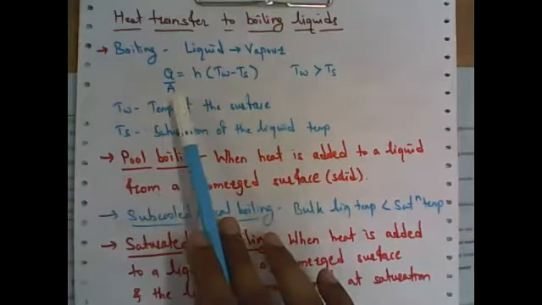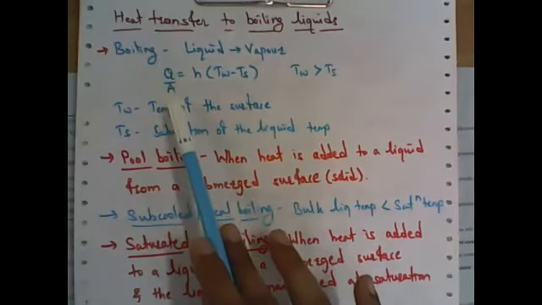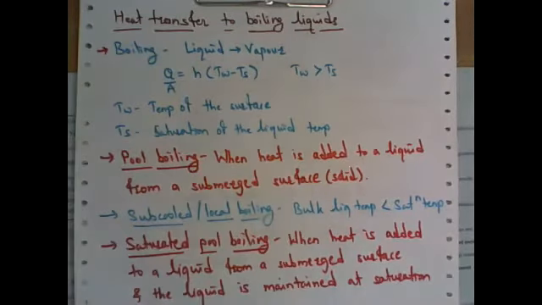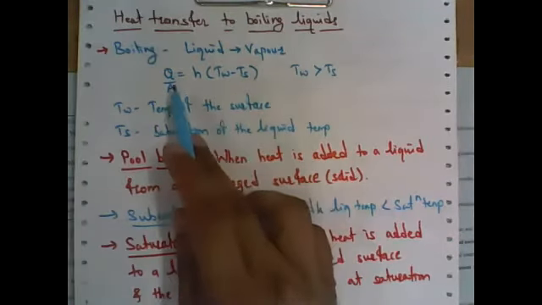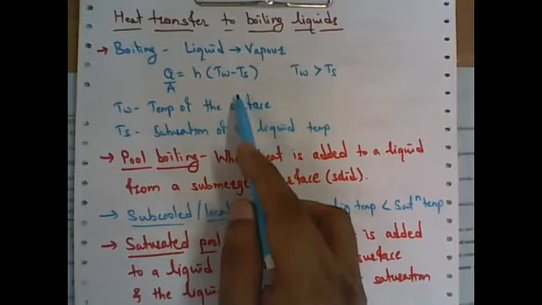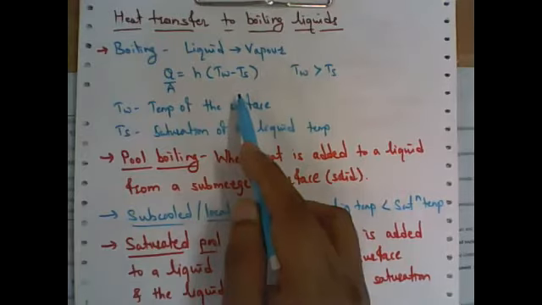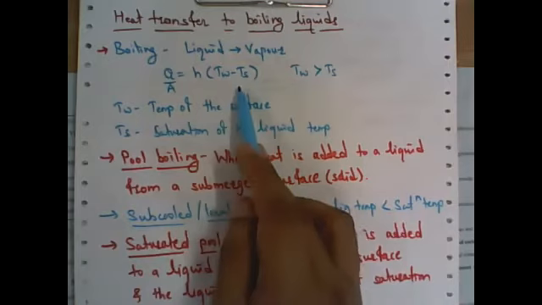So if we take the heat flux, that is Q by A, Q is nothing but the rate of heat transfer, and if it is with reference to area, then it is called heat flux. So this heat flux can be written as h into delta T, or Q by A, heat flux is proportional to the temperature difference, the driving force of the heat transfer, right? So this delta T can be written as TW minus TS when the boiling occurs on a submerged surface or with the help of some metallic surface.